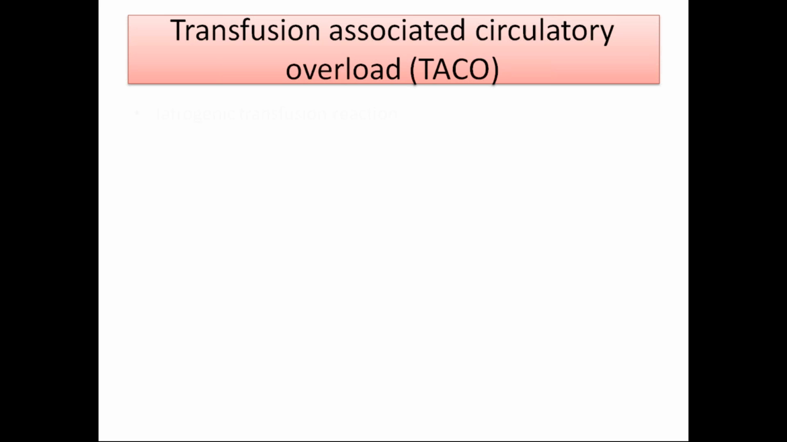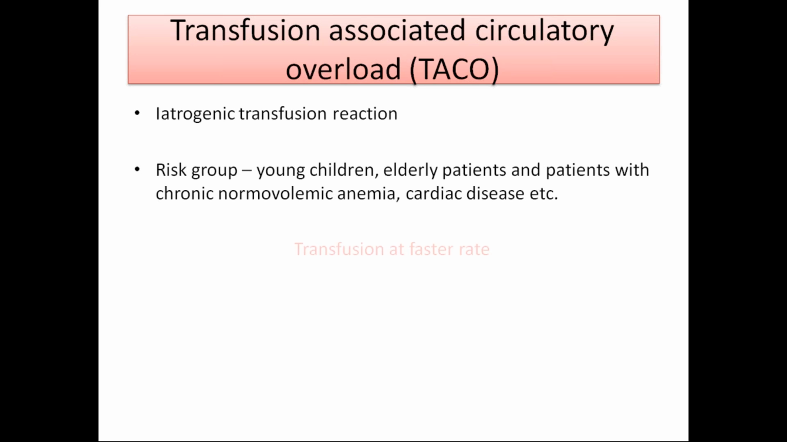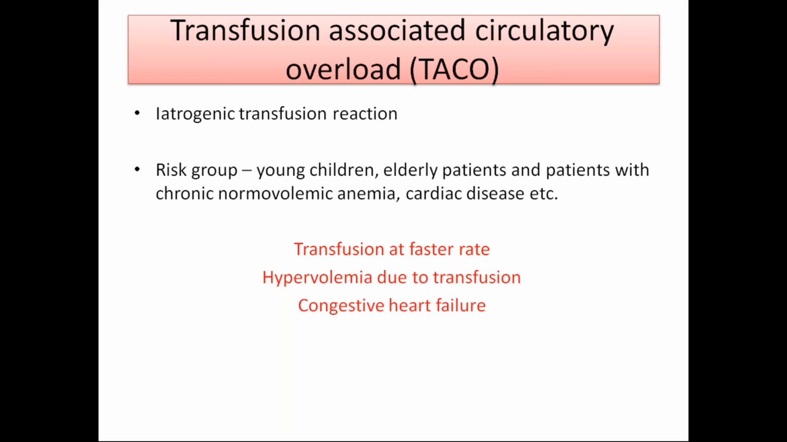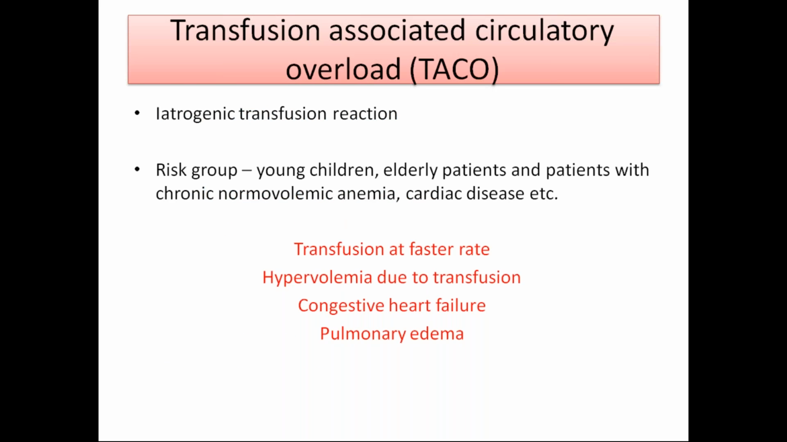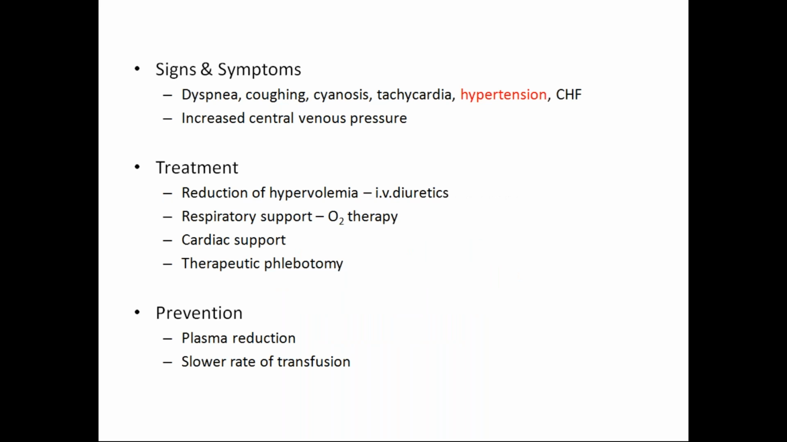Transfusion associated circulatory overload, that is TACO. It is seen in iatrogenic transfusion reactions. Risk groups are young children, elderly patients, and patients with chronic normovolemic anemia and cardiac disease. It is seen when the transfusion occurs at a faster rate, then hypervolemia due to transfusion occurs, followed by congestive heart failure, followed by pulmonary edema.